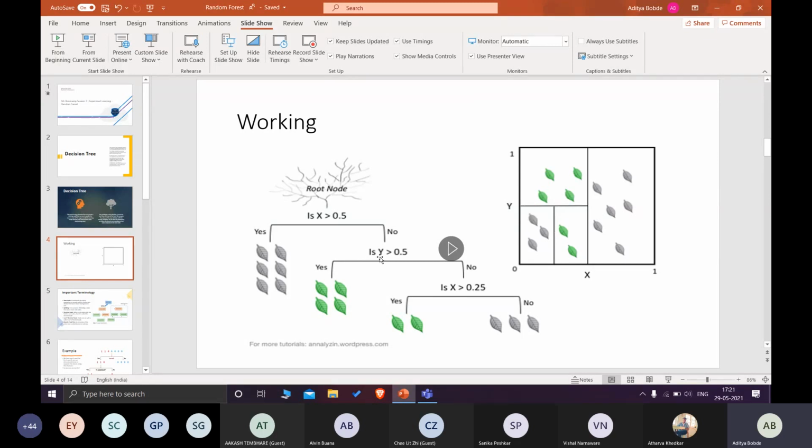On the left side, if y is greater than 0.5, then it is green leaves. If it is not, we come down to the bottom section. Again, if x is greater than 0.25, we can say these leaves are green. If it is not, we can say these leaves are gray. Okay, this is a simple collection of if-else.